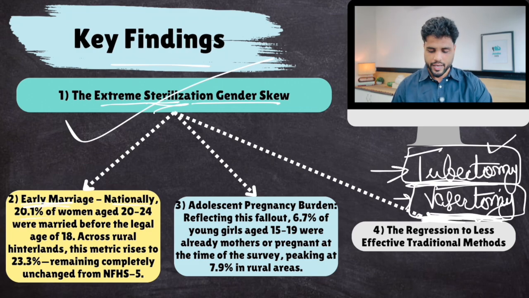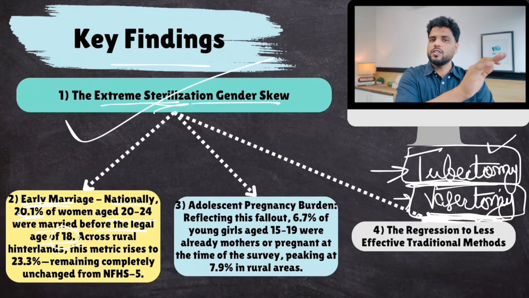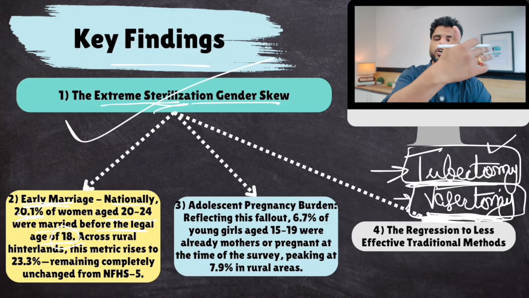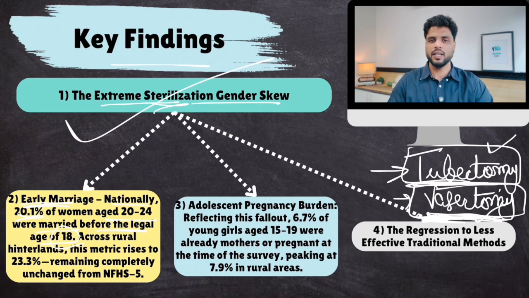Then, still there are cases of early marriages. Nationally, 20% of women aged 20 to 24 were married before the legal age of 18. 20% of females surveyed were cases of child marriage. Now, whenever there is a case of child marriage, those females don't get a good education eventually because now they're married. The age of higher education was when they got married. So generally, those females won't have higher education, won't have good paying jobs and careers, and they would be dependent on their families and in-laws, and hence they don't have any reproductive agency. They would do what their in-laws tell them to do.